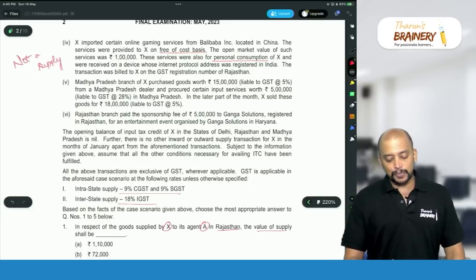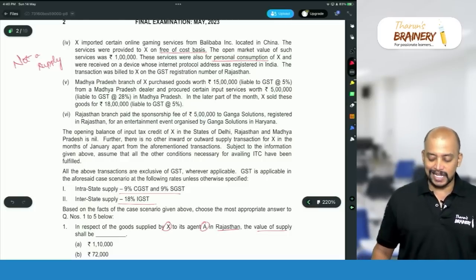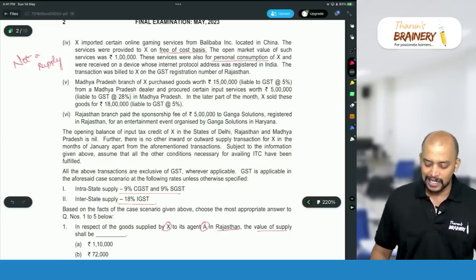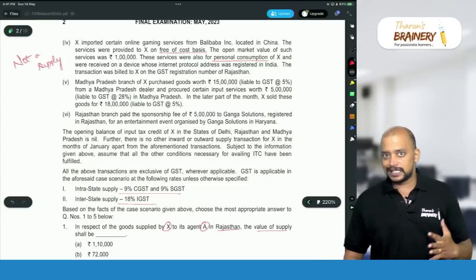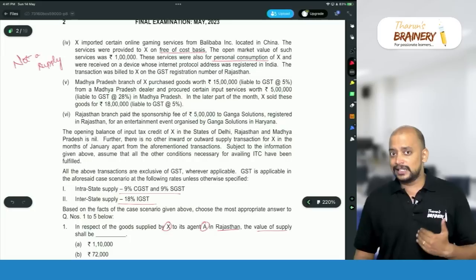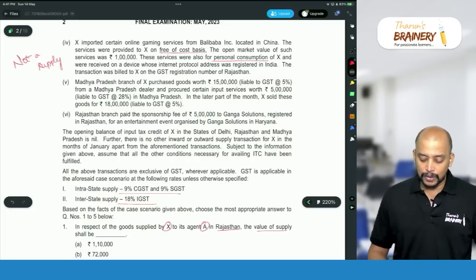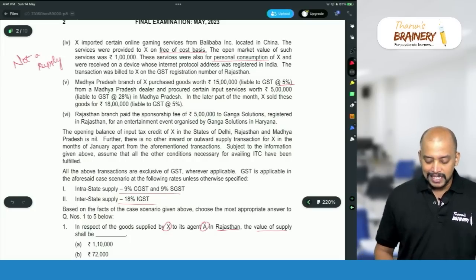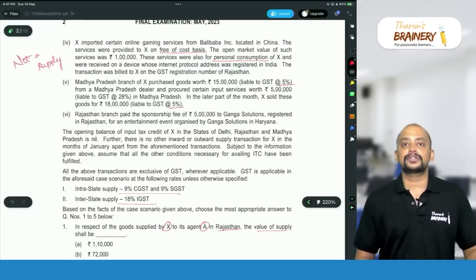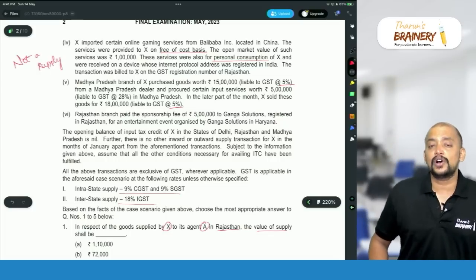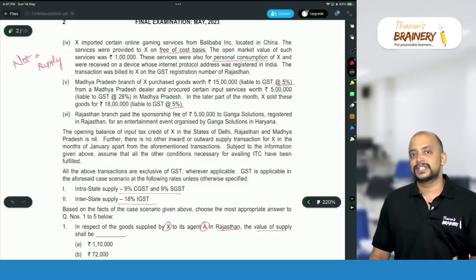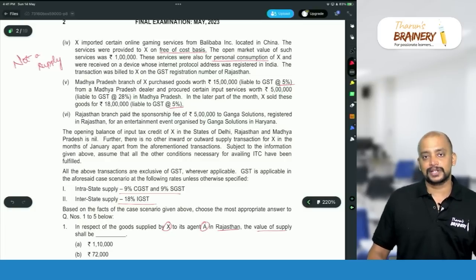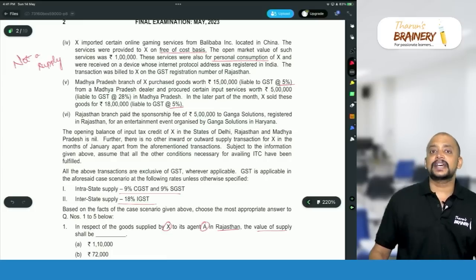Number 5. Madhya Pradesh branch of X purchased goods worth rupees 15 lakhs liable to GST at 5% from a Madhya Pradesh dealer and procured certain input services worth rupees 5 lakhs liable to GST at 28% in Madhya Pradesh. So, purchases are from Madhya Pradesh within the state, sales also within the state, and purchase of goods GST rate 5%, sales of goods also GST rate 5%. So, it is not an inverted rate structure. So, what is called an inverted rate structure? If the GST rate on outward supply is less than the GST rate on inward supply, then it will be called an inverted tax structure.